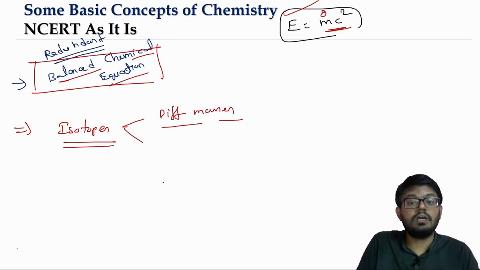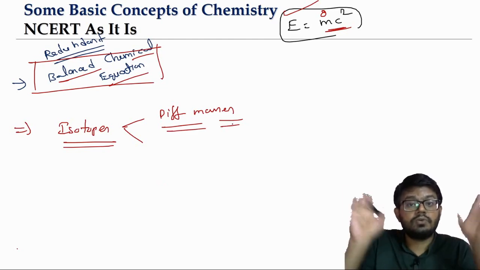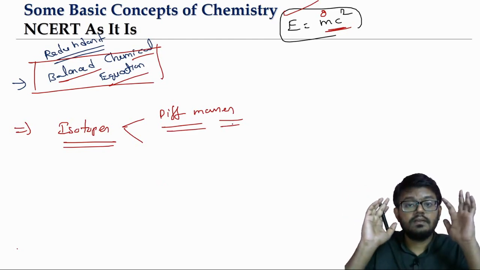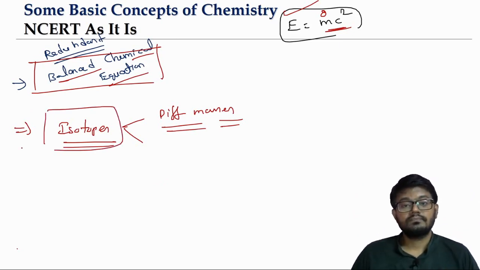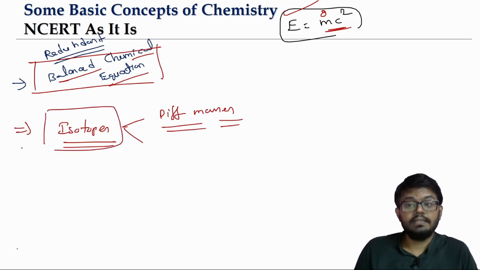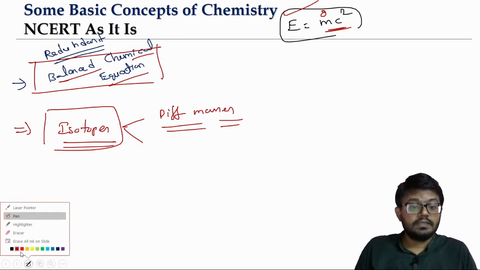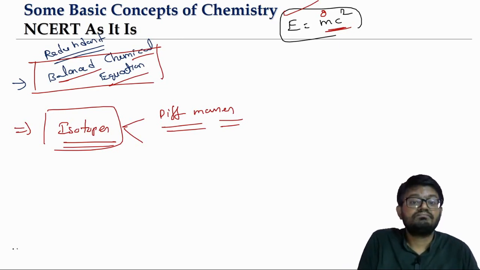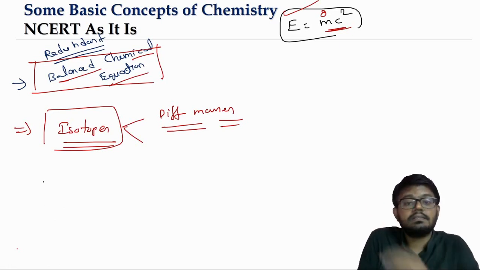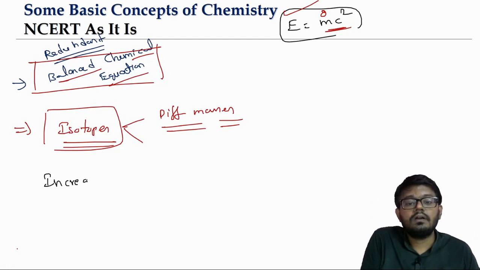remember, we have one more law based on mass: the law of multiple proportion. Any law which is based on the mass ratio will always have an issue because of isotopes. And because of isotopes, in 10th standard we studied that the entire Mendeleev's table itself had an issue, because Mendeleev's table is based on arranging the elements in increasing order of atomic masses, isn't it?